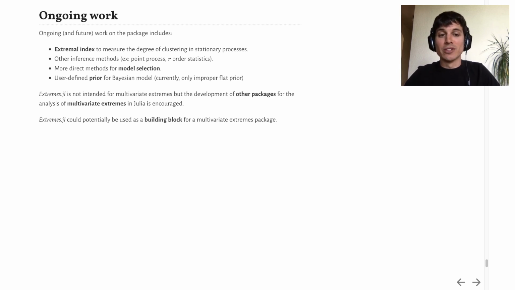Note that Extremes is not intended for multivariate extremes, but we encourage the development of other packages for the analysis of multivariate extremes in Julia, where Extremes could potentially be used as a building block.